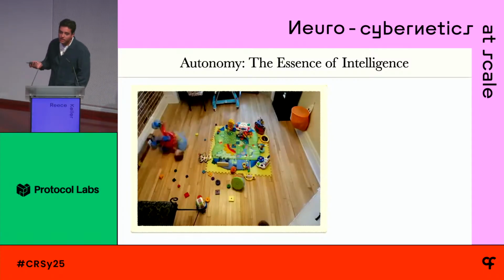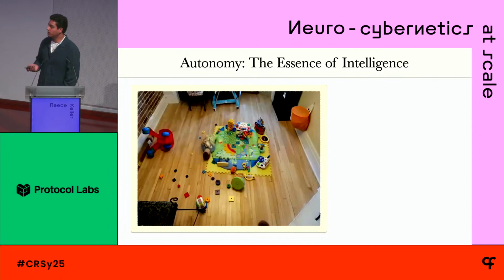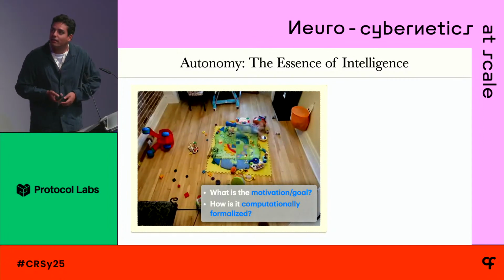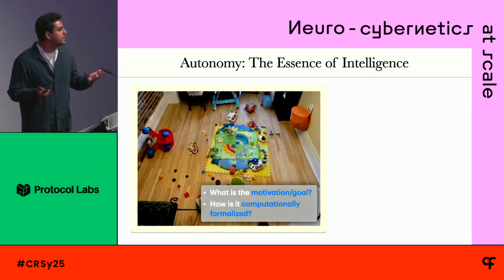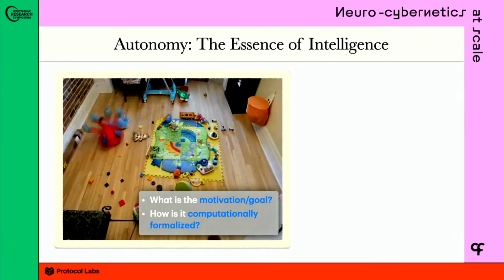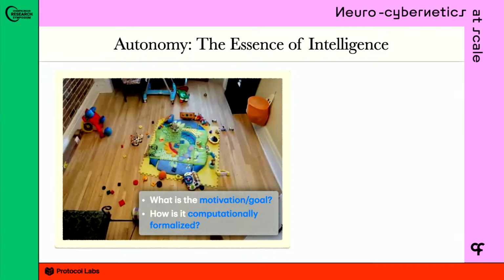And when we look at this, it's not easy to talk about what the goal is, right? We could say the baby's maybe playing, right? But what is play? How do you write down a computational algorithm for play? It's not simple, right? Usually in systems neuroscience, the way that we talk about task-motivated behavior is when the goals are really easily identifiable, right? But here there's no supervision, right? And this, I think we would all agree, is intelligent behavior, right?